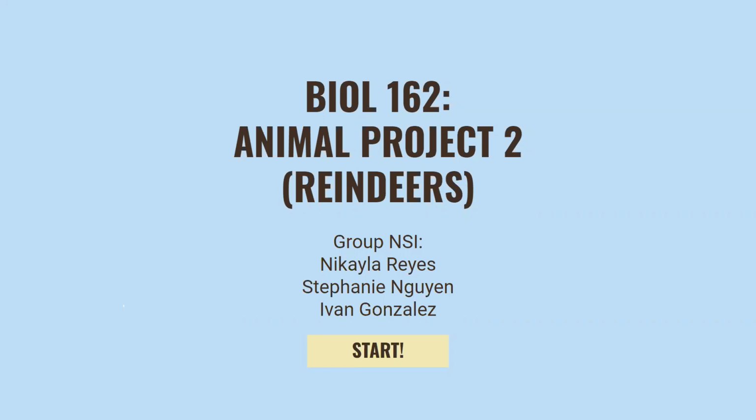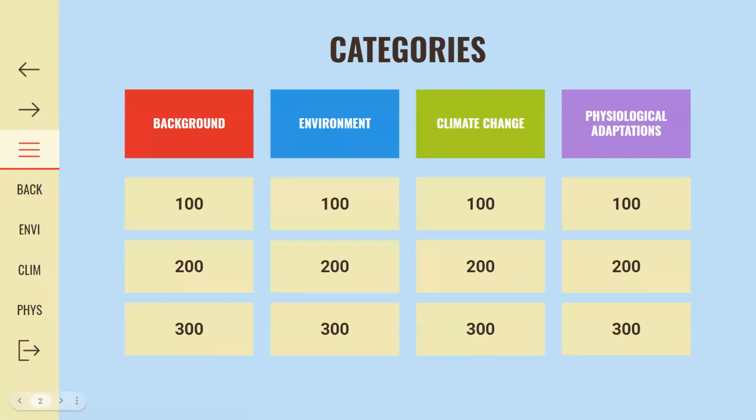Hi, I'm Ivan Gonzalez. Before we begin with our Jeopardy game, let's take a look at our categories in which we will describe our animal, reindeers. The first category is background, the second is environment, the third is climate change, and our fourth and final category is physiological adaptations. So to start us off, Stephanie, please choose a category. Background for 100.